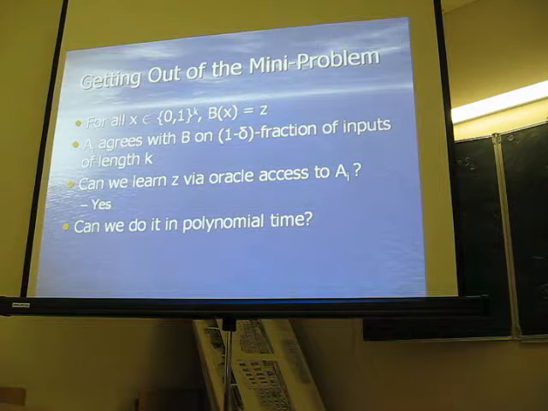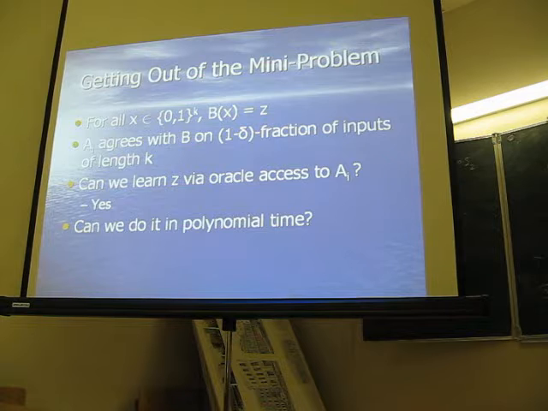So can we now learn that secret value z, having access only to AI? Well, the answer is certainly yes. We just have to consider all answers of AI on inputs of length k and take the most popular answer, the majority answer. And if delta is less than 1/2, then that majority answer is necessarily that secret value z.